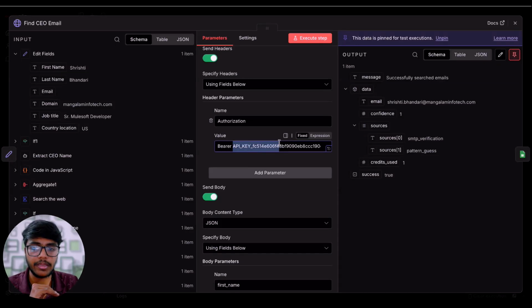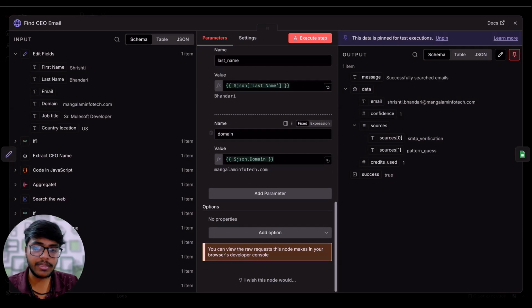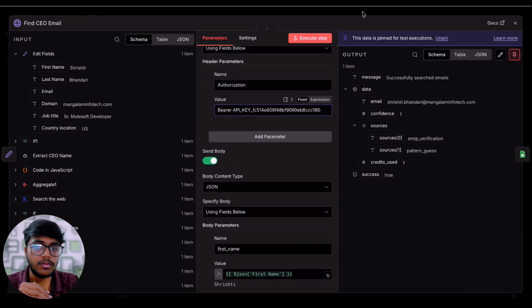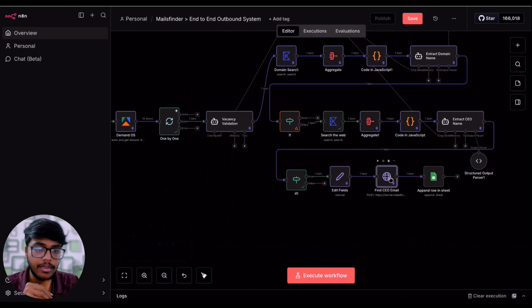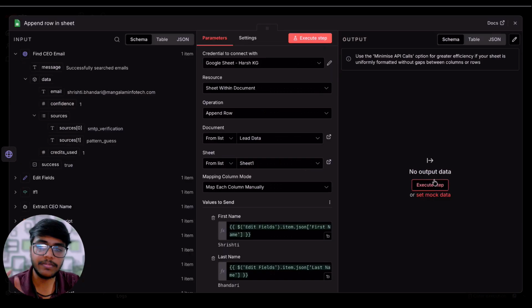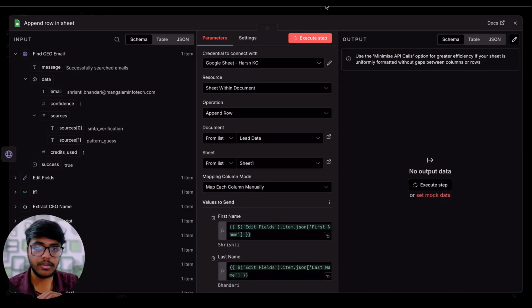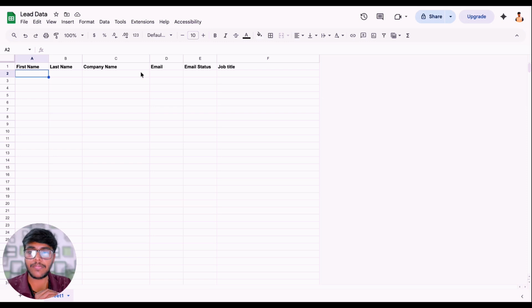Just paste your API key over here, and then everything else is taken care of by this particular automation. You don't need to change anything else, and this will work like a charm. Once that is set up, if an email is found, it will add all the details to this particular sheet, which is the sheet that we are using. So let me run this one, and you will see the data flowing over here.